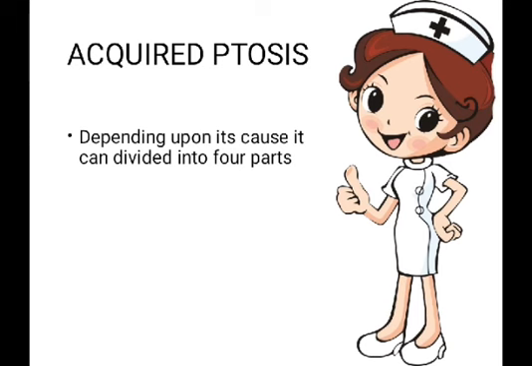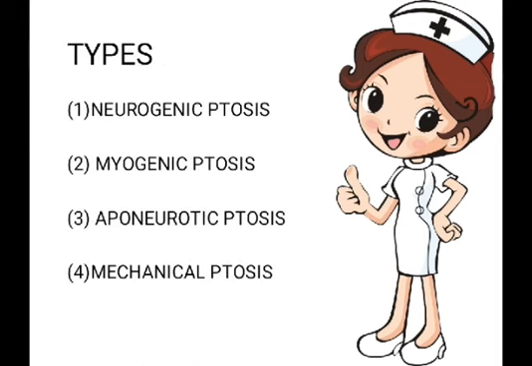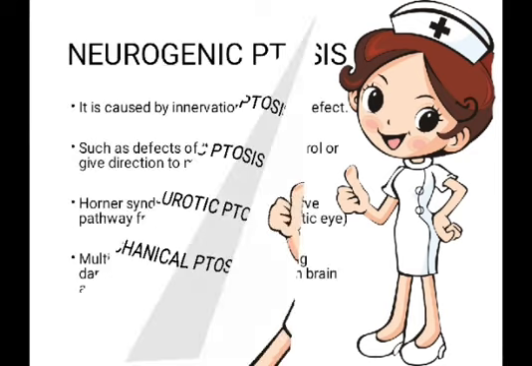Now, depending upon its cause, we can divide it into four parts, or we can say that there are four types of ptosis. First one is neurogenic ptosis, second one is myogenic ptosis, third one is aponeurotic ptosis, and the fourth one is mechanical ptosis. Let's discuss one by one.